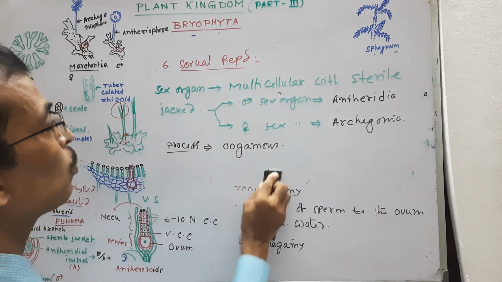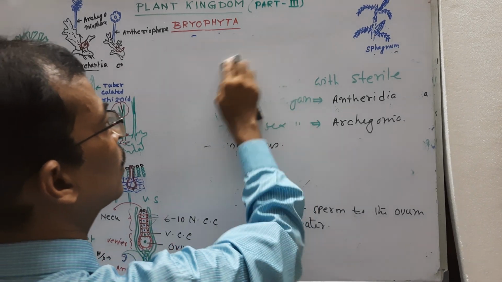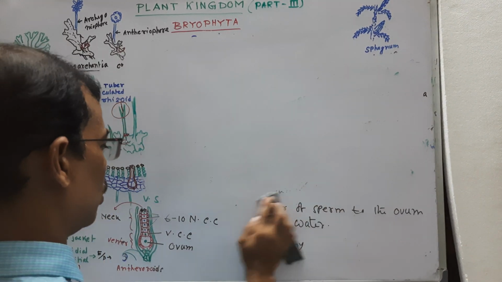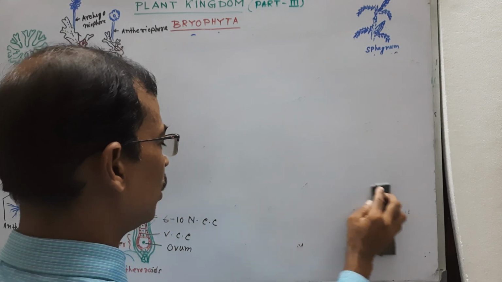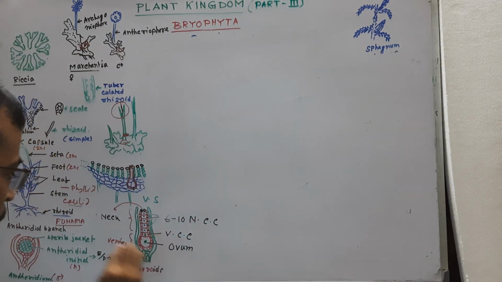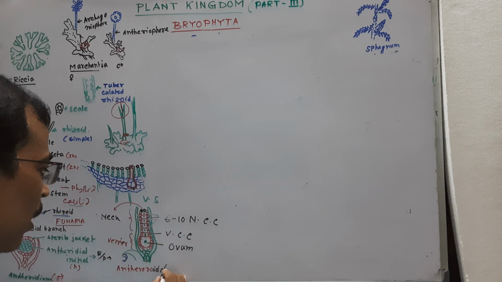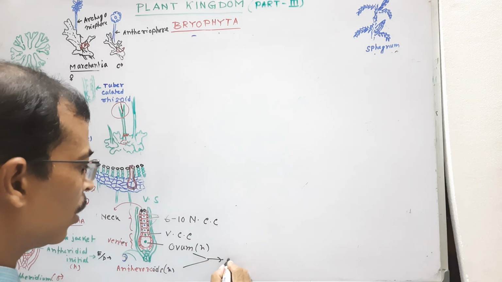Now about the development of the zygote, that is, the sporophyte. Now we discuss their sporophytic body, or development of the sporophyte from the zygote within the archegonia. When the male gamete, antherozoid, and the ovum fuse, they form the zygote.